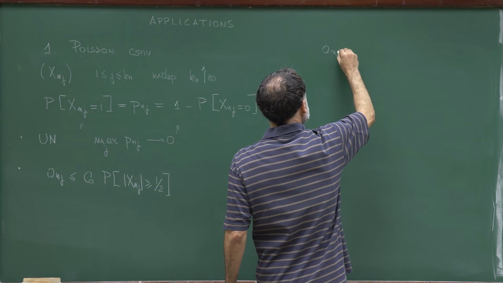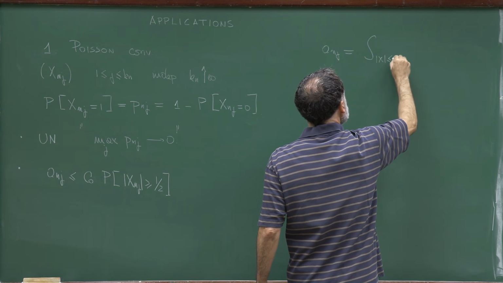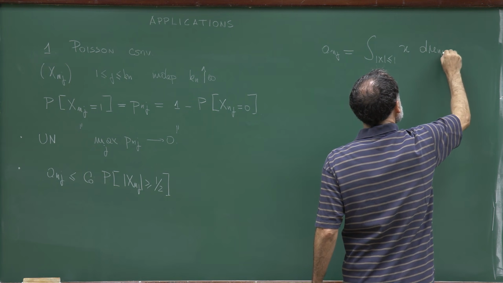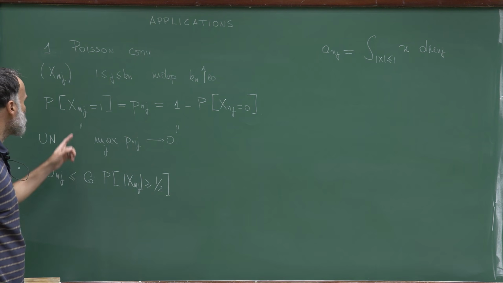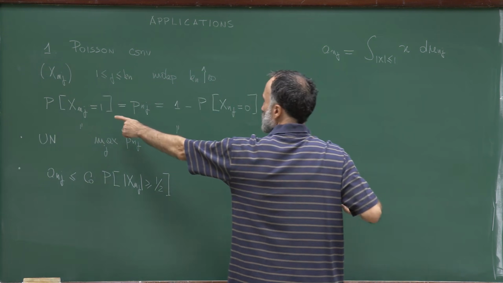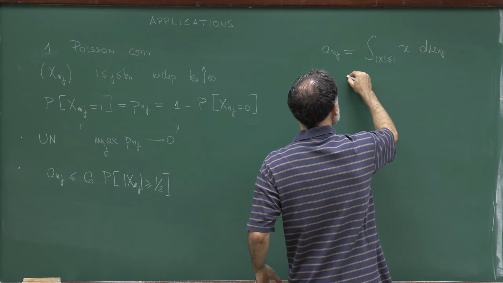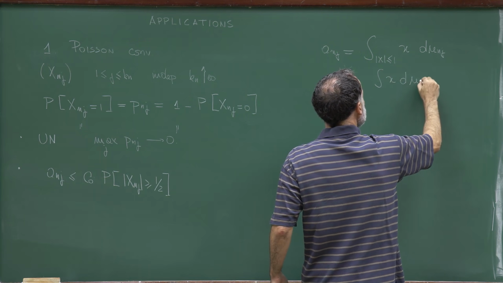Remember, a_nj, by definition, is the integral over x less or equal than 1 of x d mu_nj. Mu_nj is the distribution measure of the random variable X_nj. But since this random variable takes only the values 0 and 1, this integral is equal to the integral of x.